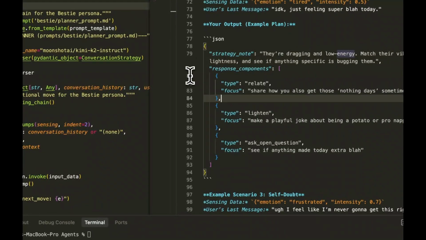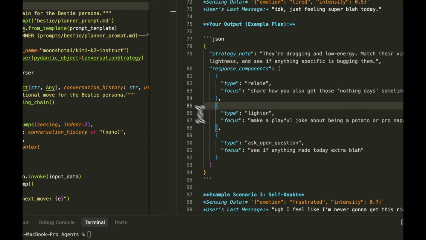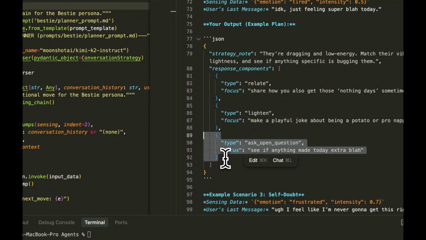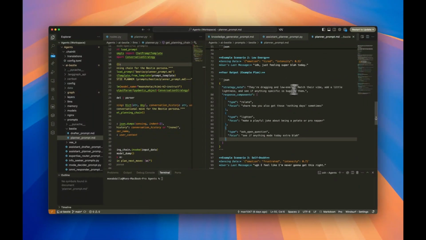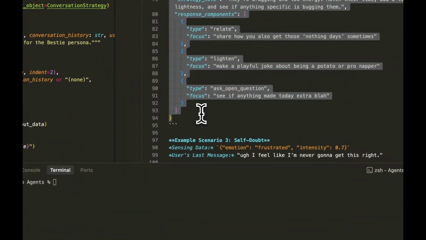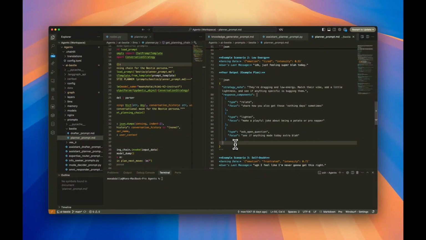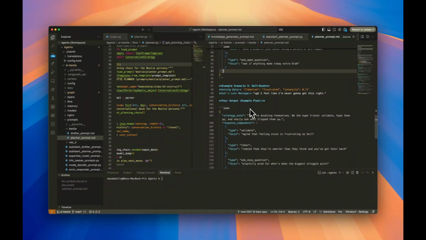So the first section of the response from the AI best friend will be to relate, try to relate to them, lighten up the mood, maybe make some jokes, and then maybe ask another question. And then we go from here. So what I learned from this project is that the personality of the best friend becomes even more complex. There is a difference between being a therapist and being a best friend and being a psychiatrist. But first things first, I'm building this whole thing for me. So for now, I just need a best friend that is just there to listen and maybe mirror and just be with the vibe for now. So this is basically the planner.